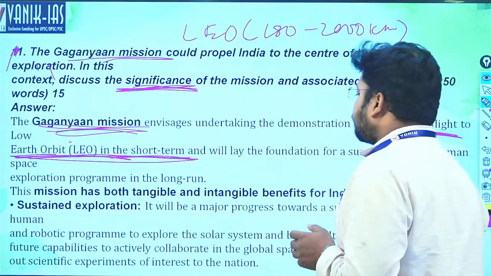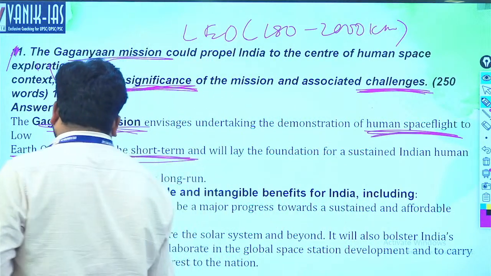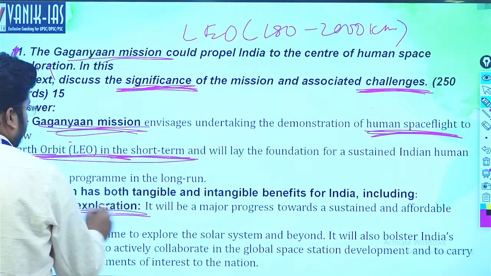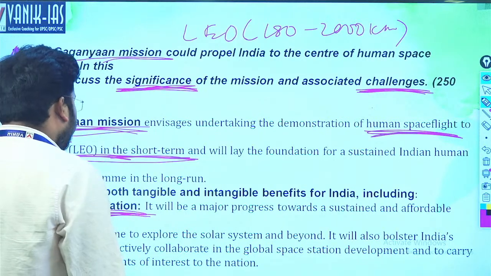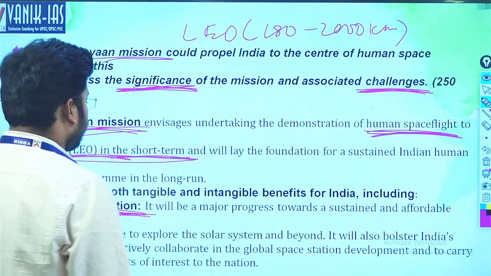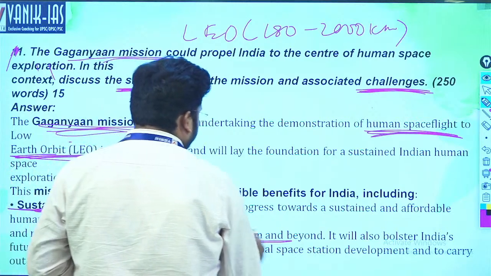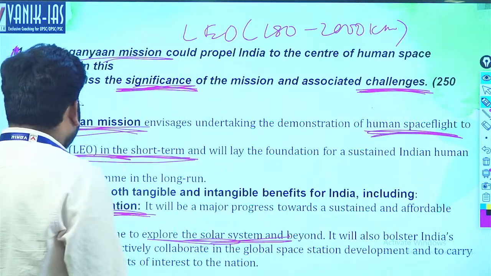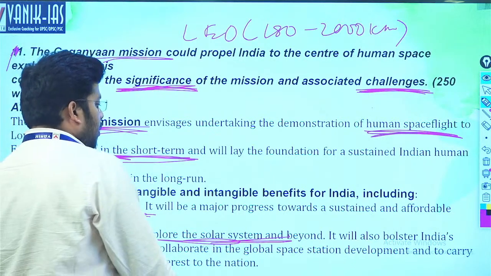First thing is the significance is sustained exploration. Exploration will continue. It will be a major progress towards the sustained and affordable human robotic program to explore the solar system and beyond. It will also bolster India's future capabilities, actively collaborating with the global space station development.